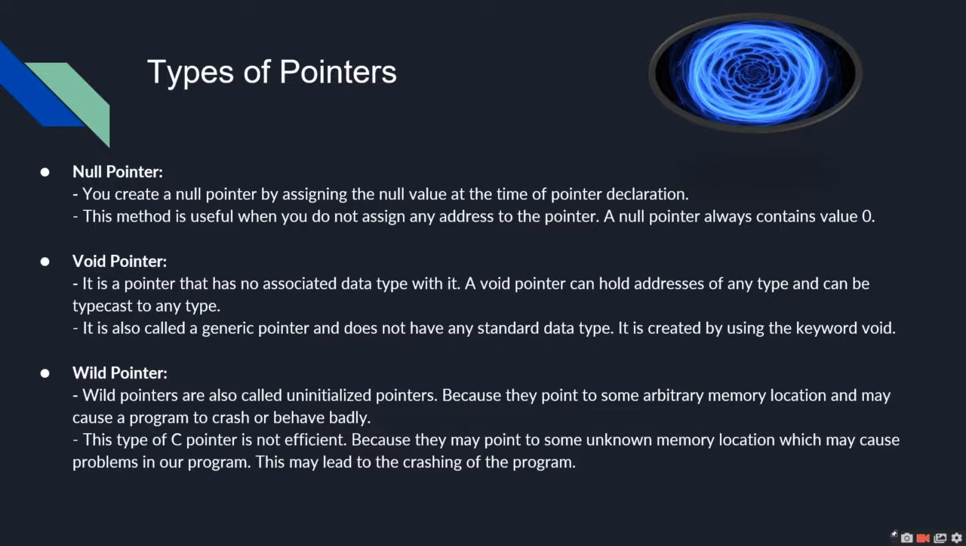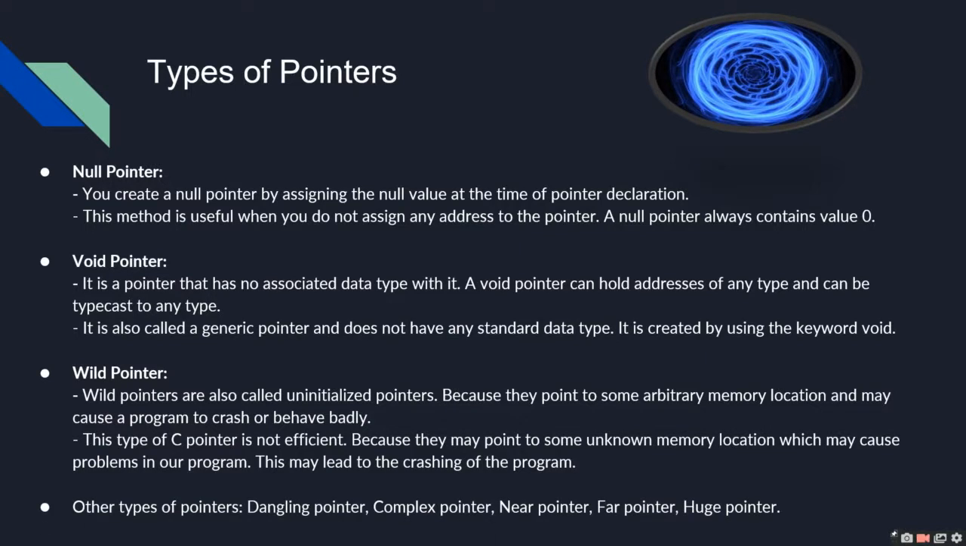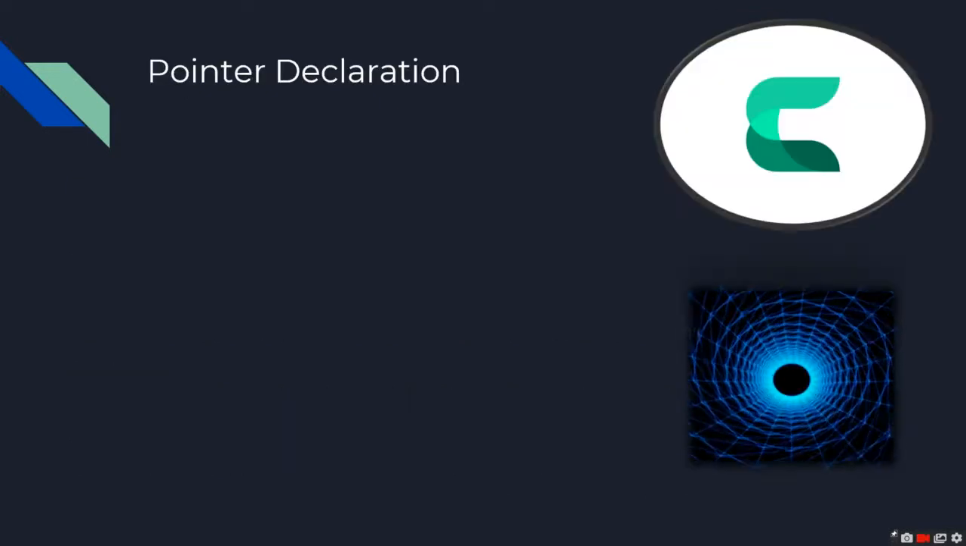Wild pointer. Wild pointers are also called uninitialized pointers because they point to some arbitrary memory location and may cause a program to crash or behave badly. This type of C pointer is not efficient because they may point to some unknown location, which may cause problems in a C program. This may lead to crashing of the program. Other types of pointers: dangling pointer, complex pointer, near pointer, far pointer, huge pointer.